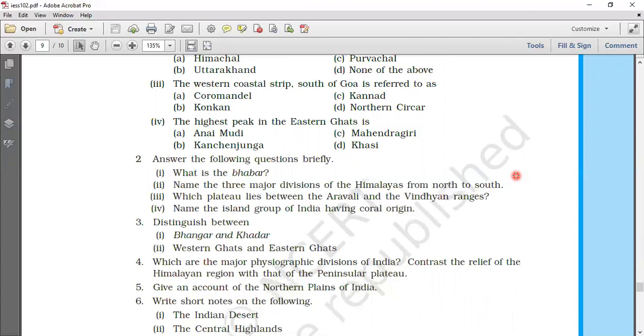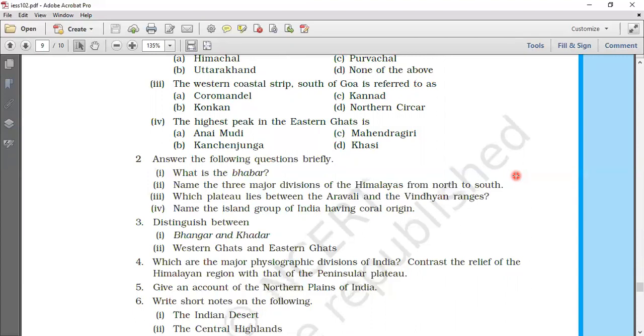I repeat, 1, the Inner or the Great Himalayas or the Himadri. Second, Middle Himalayas or Himachal. Third, Outer Himalayas or Shivalik.